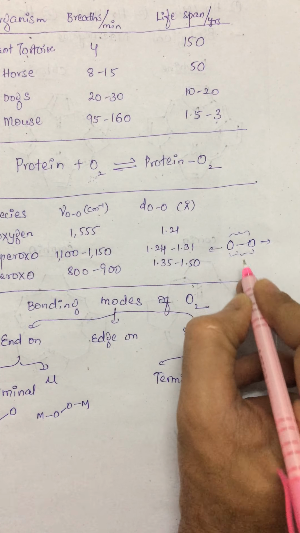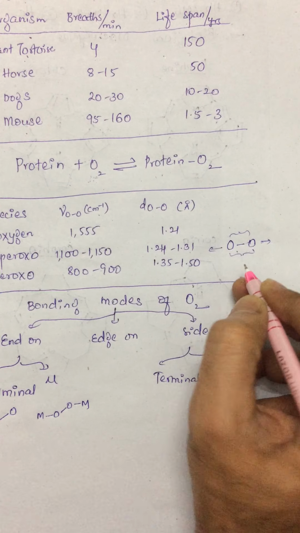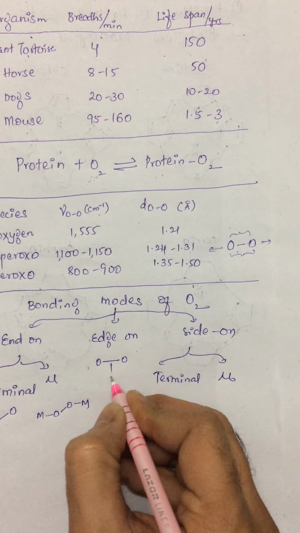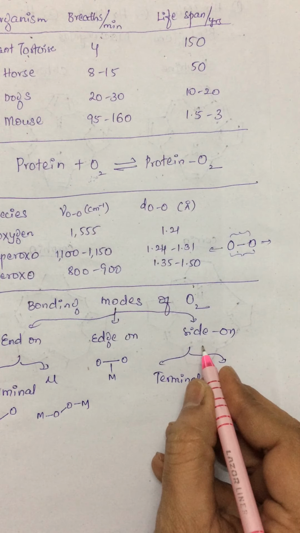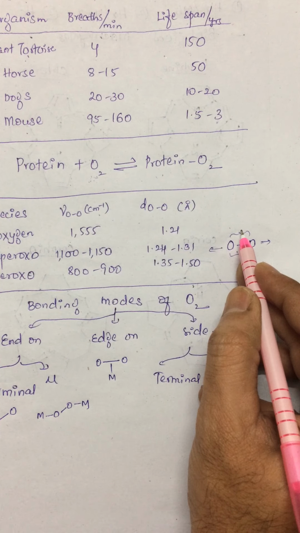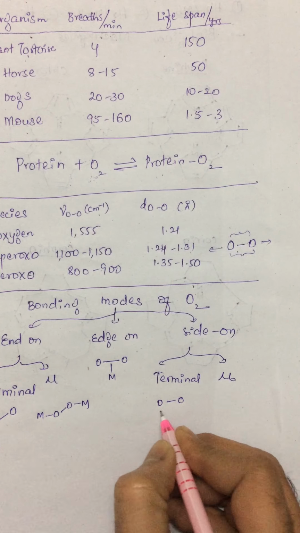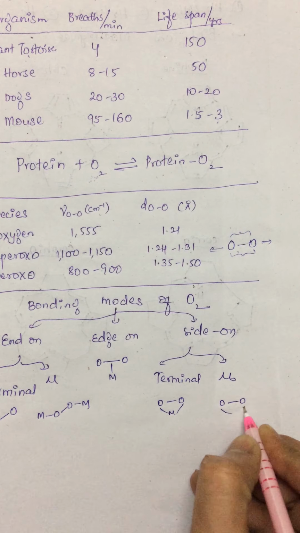Suppose a metal atom binds only in the center, in the middle, then we say it is edge-on. If the metal atoms bind in this fashion, we say it is end-on. Side-on, the metal atom can bind here, or it can also bind here. Let us draw the structures. This is a side-on terminal.